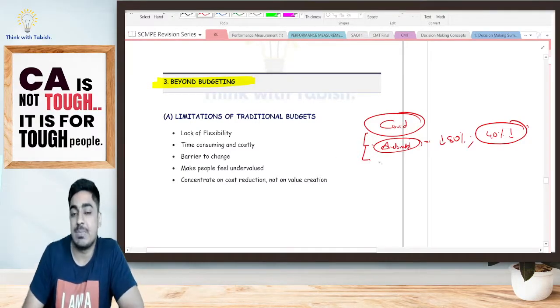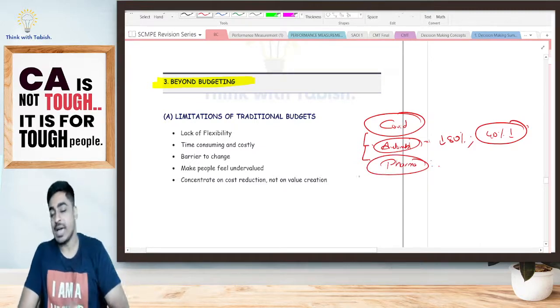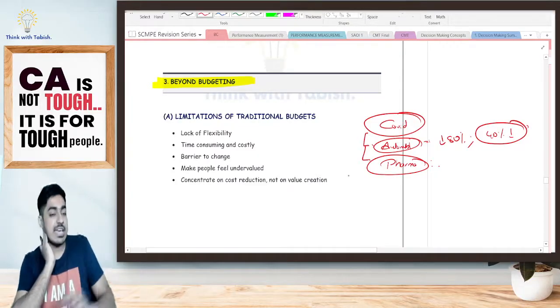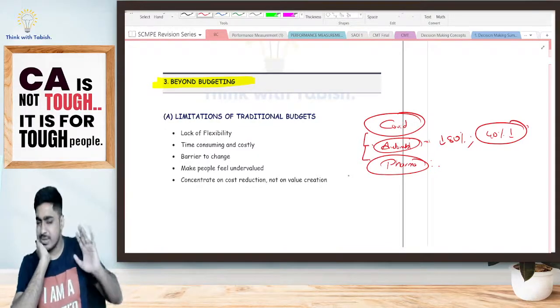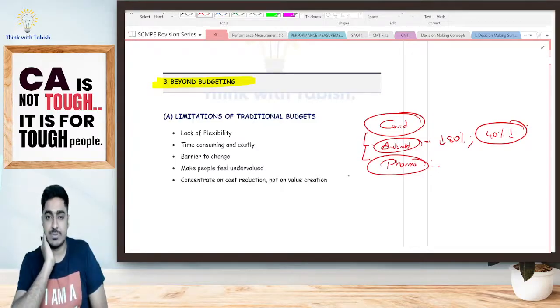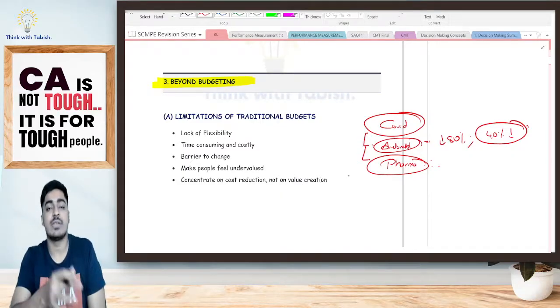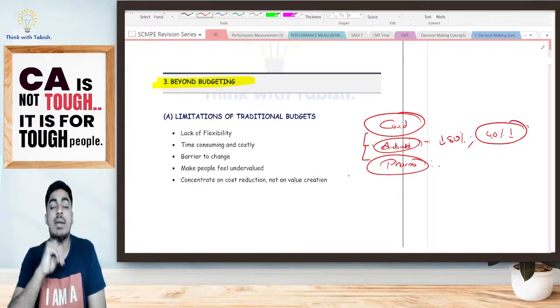Okay. One more example, say pharma. I am running a pharma company, say for example, Sun Pharmaceuticals. Whatever budget I had set, I have achieved my budget. 10% externally I have achieved. Ideally, I should be happy. However, if you see during the COVID phase, all other pharma companies have doubled their revenue.